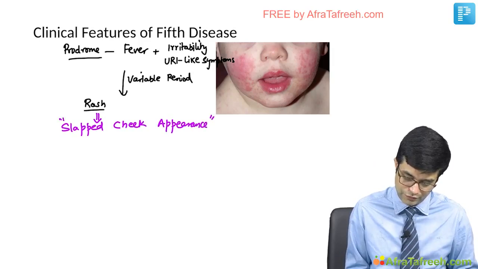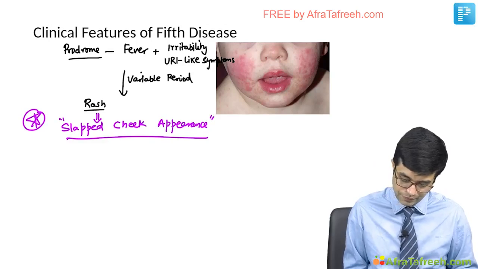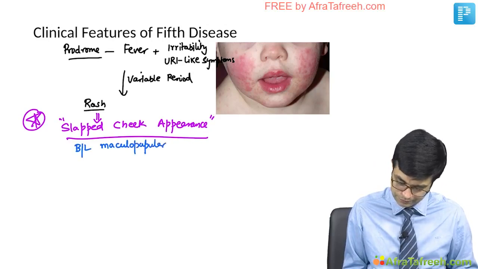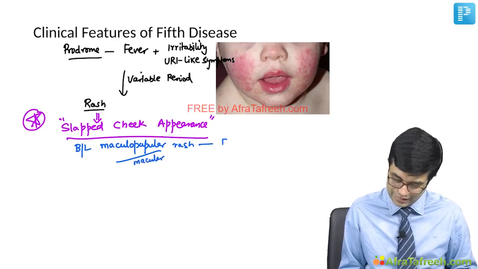Potential MCQ, potential visual, very important. Slapped cheek appearance refers to bilateral maculopapular and sometimes only macular rash, appearing bilaterally on cheeks.